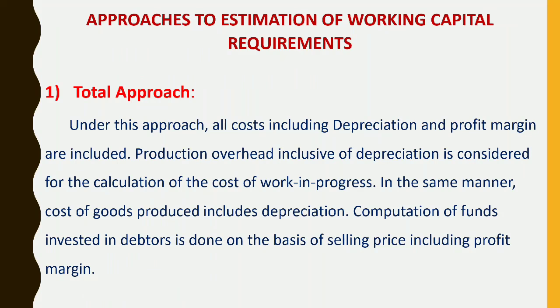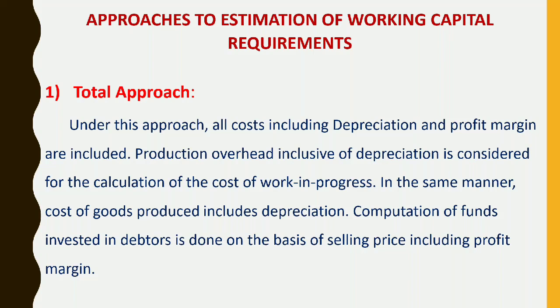Approaches to estimation of working capital requirements. First one you have is the total approach. Under this approach, all costs including depreciation and profit margin are included. Production overhead inclusive of depreciation is considered for the calculation of work in progress. In the same manner, cost of goods produced includes depreciation.